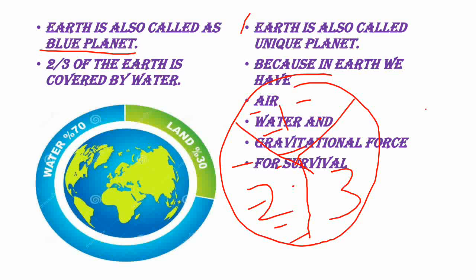So only Earth is called as unique planet and it is also called as blue planet, also called as watery planet. That's all. I have covered 6 topics in this part 1. That is universe, galaxy, solar system, sun, earth, right? So remaining topics we will see in the next part. Thank you.